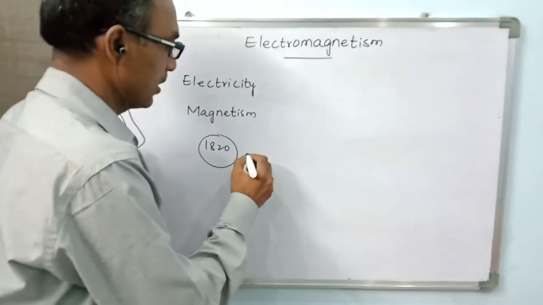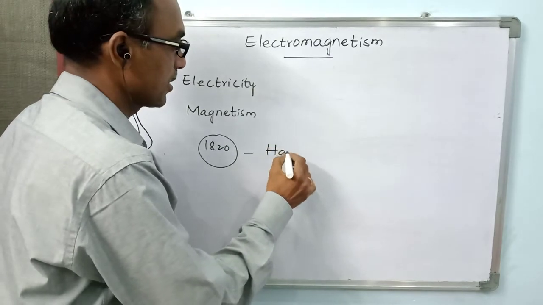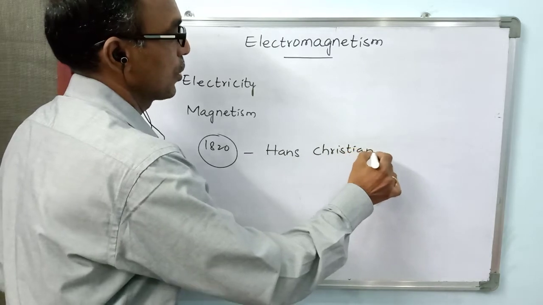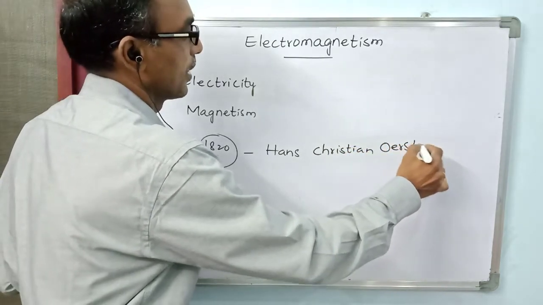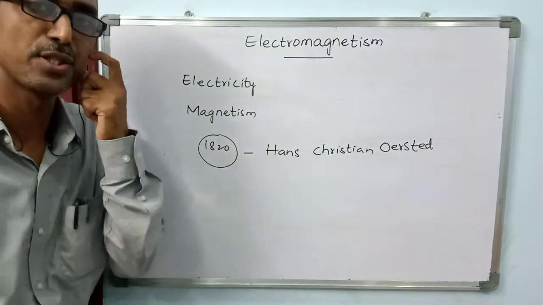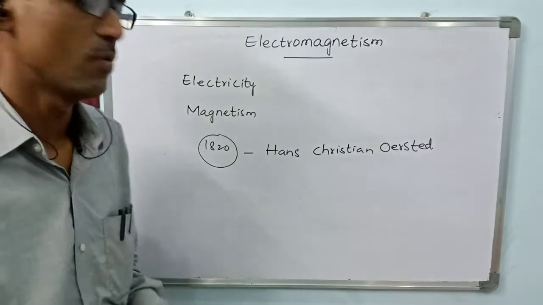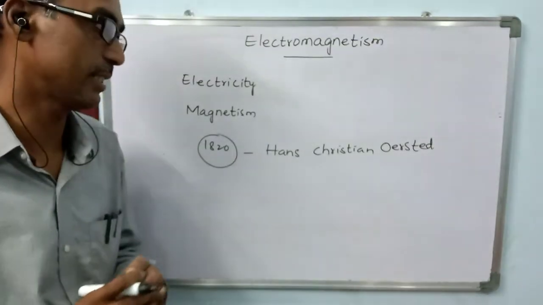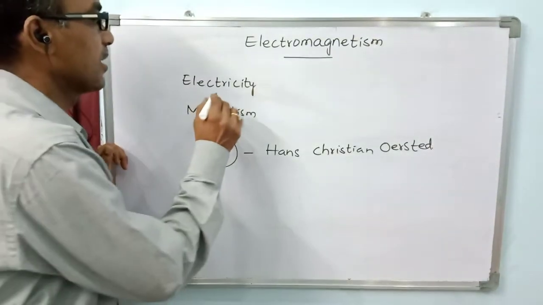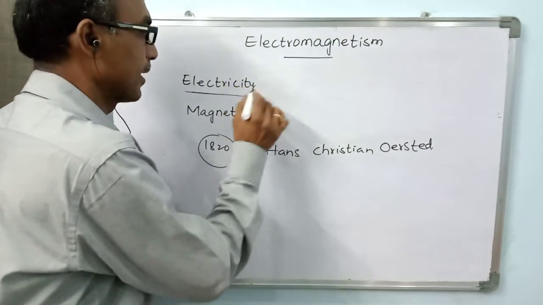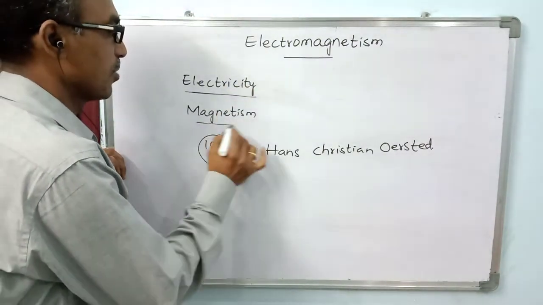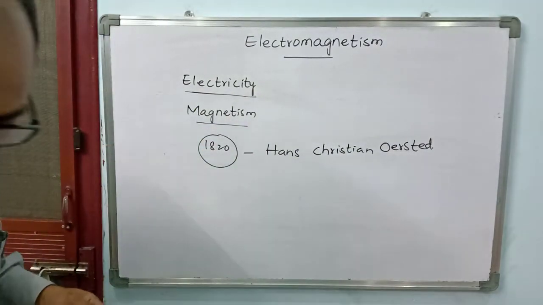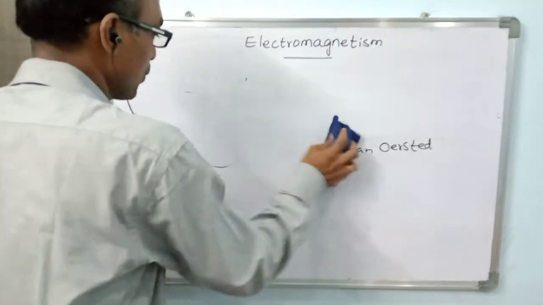But in 1820, the great scientist Hans Christian Ørsted gave the relation between electricity and magnetism. What did he say? He said that whenever electricity is passed through a conductor, magnetism is induced. So I think from this we can define what electromagnetism is.